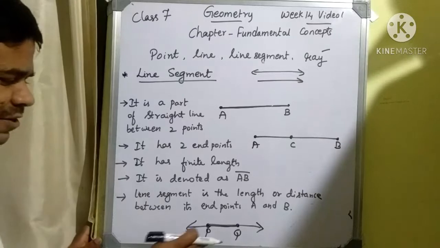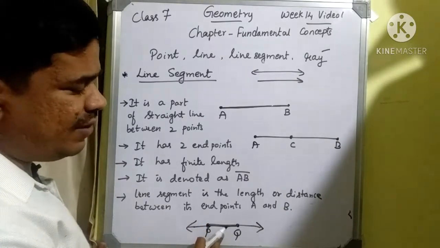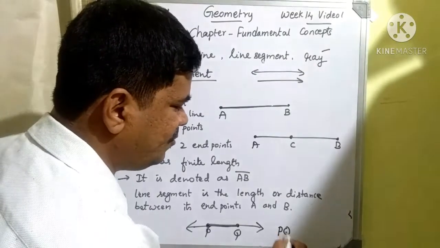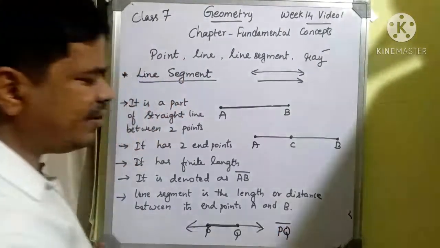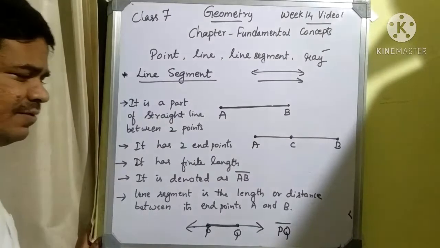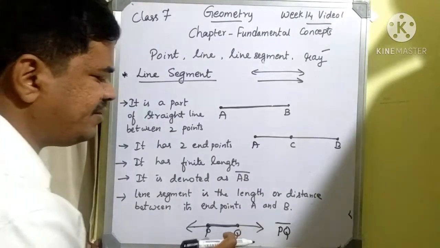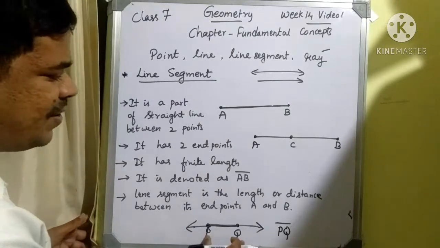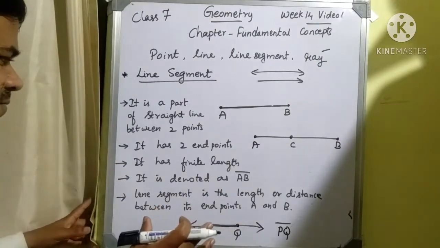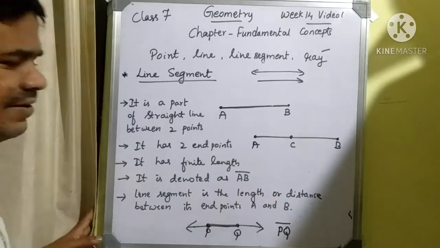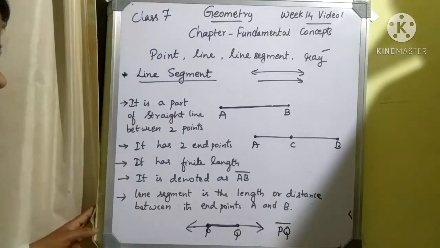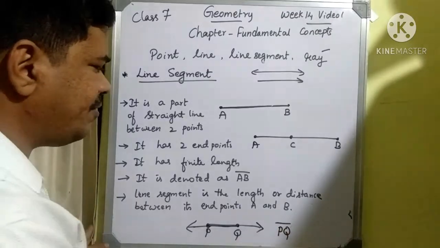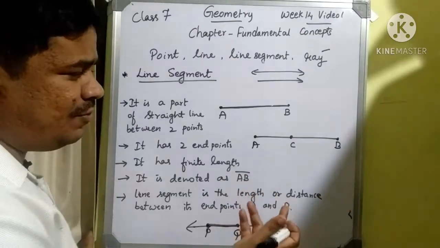We can even represent a line segment with a bar on top, like this. If I consider PQ, on the top of PQ you can use a bar. If you use it, it represents the line segment PQ, and that means it has a particular length and two endpoints, and it has a finite length. We denote it by capital letters PQ, or it may be AB. It depends upon how you are.